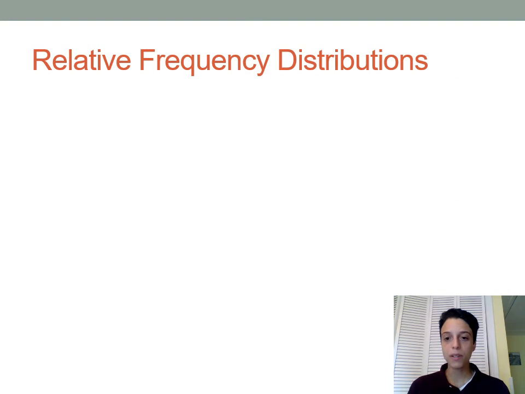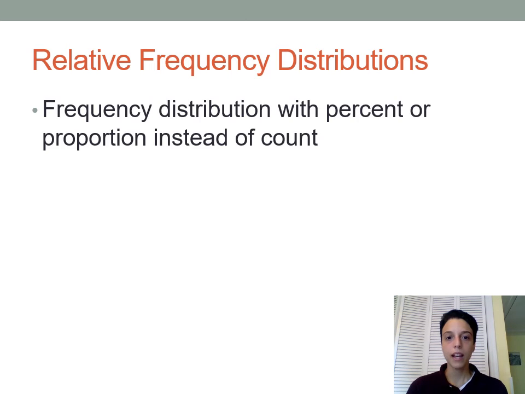All right, so now we're going to add something else to these frequency distributions, which will turn them into something we call relative frequency distributions. Relative frequency distributions tell you, relative to the number of cases in your data, how common each of the different observations is. So essentially, it's a frequency distribution where we're showing the percent of cases, or the proportion of cases, that show a particular observation, instead of the straight count.